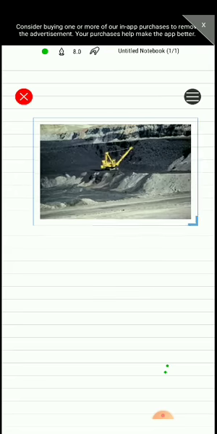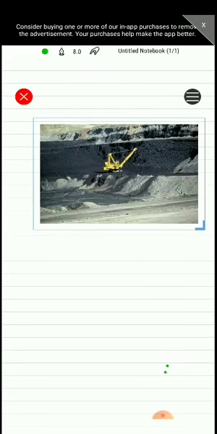Exhaustible resources or non-renewable resources are the resources that exhaust over time. In this picture there is a coal mine. It means that coal that we use for energy purposes, if once destroyed it can't be used again and again, so it is an exhaustible resource.